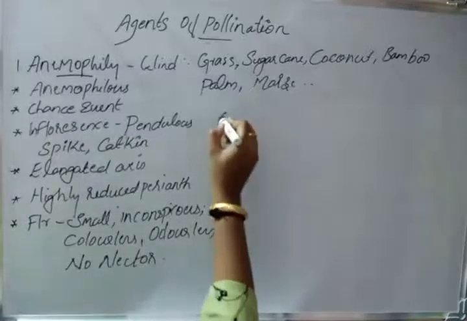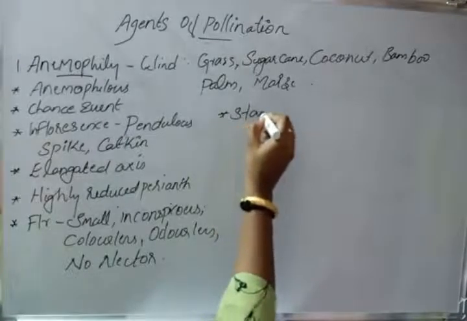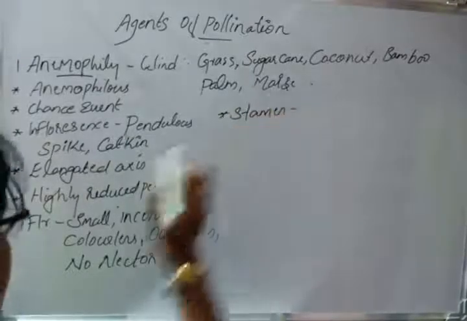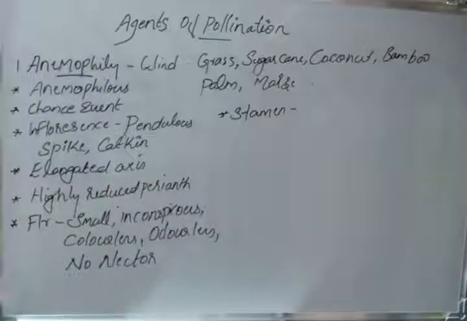Now look at the characters of the stamen. You know what the stamen is? The stamen is the male reproductive organ present in the flower, and these stamens are present in the androecium. The stamens should be numerous in number, and they are filamentous.